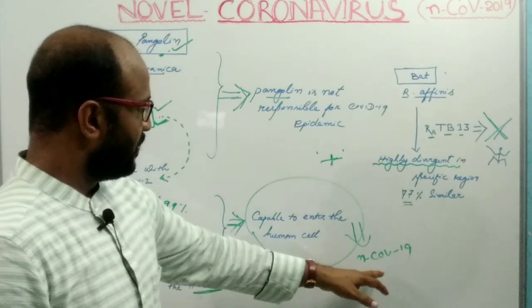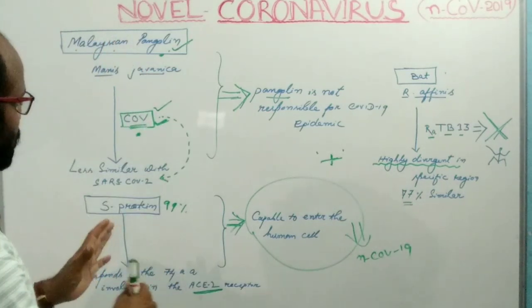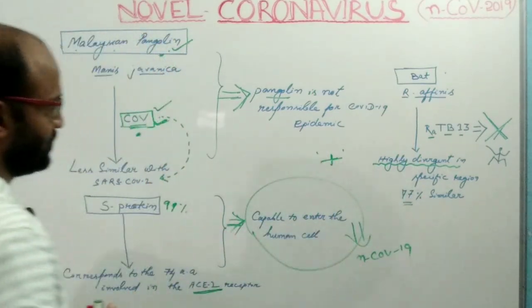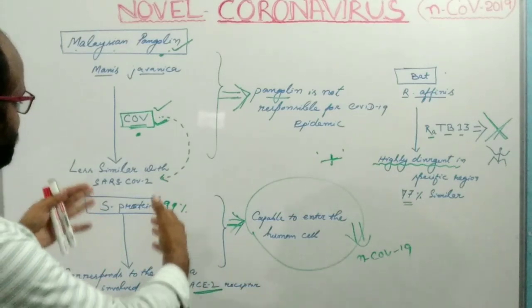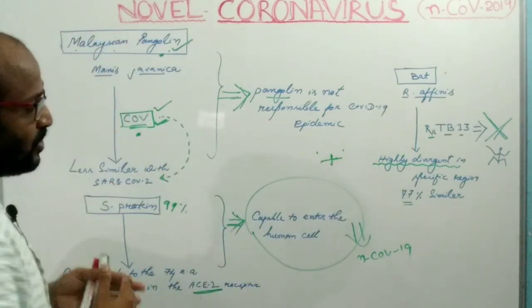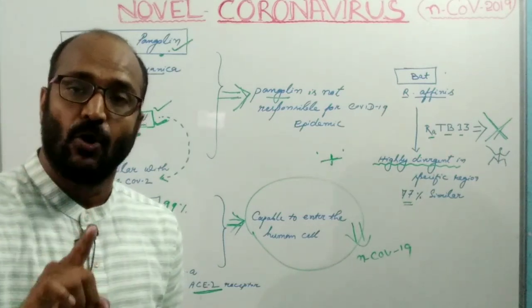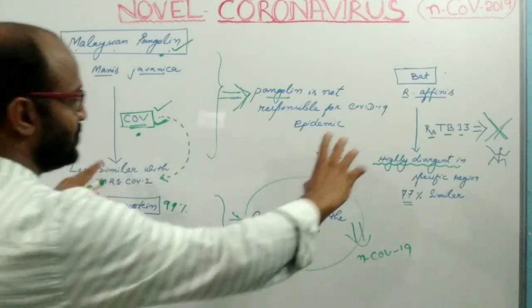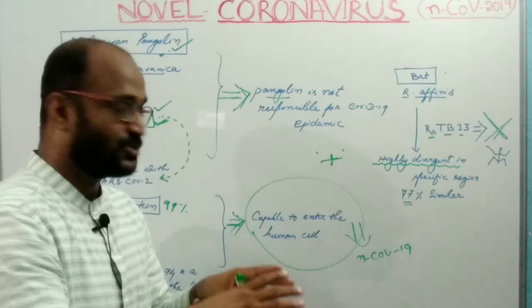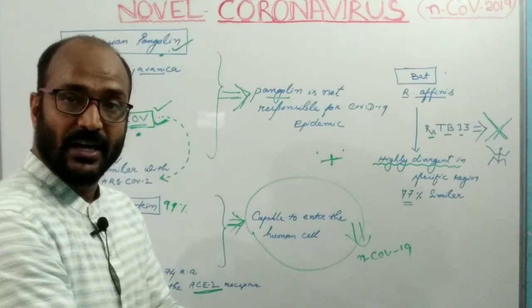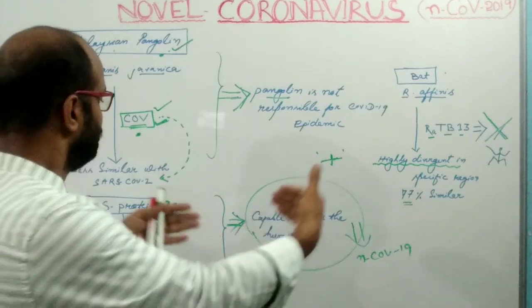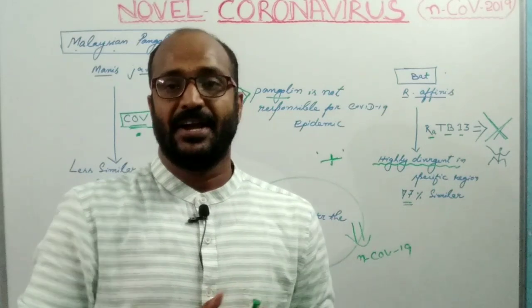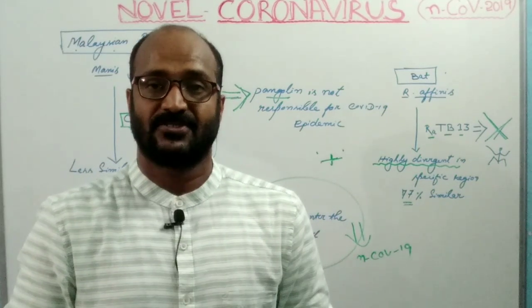So the novel coronavirus is a chimera of these two groups of viruses. But the recombination of these two groups of genes must take place within a single host cell. So these two viruses simultaneously enter the same host cell, and in this cell the recombination must have taken place. This is the idea behind the novel coronavirus till date.